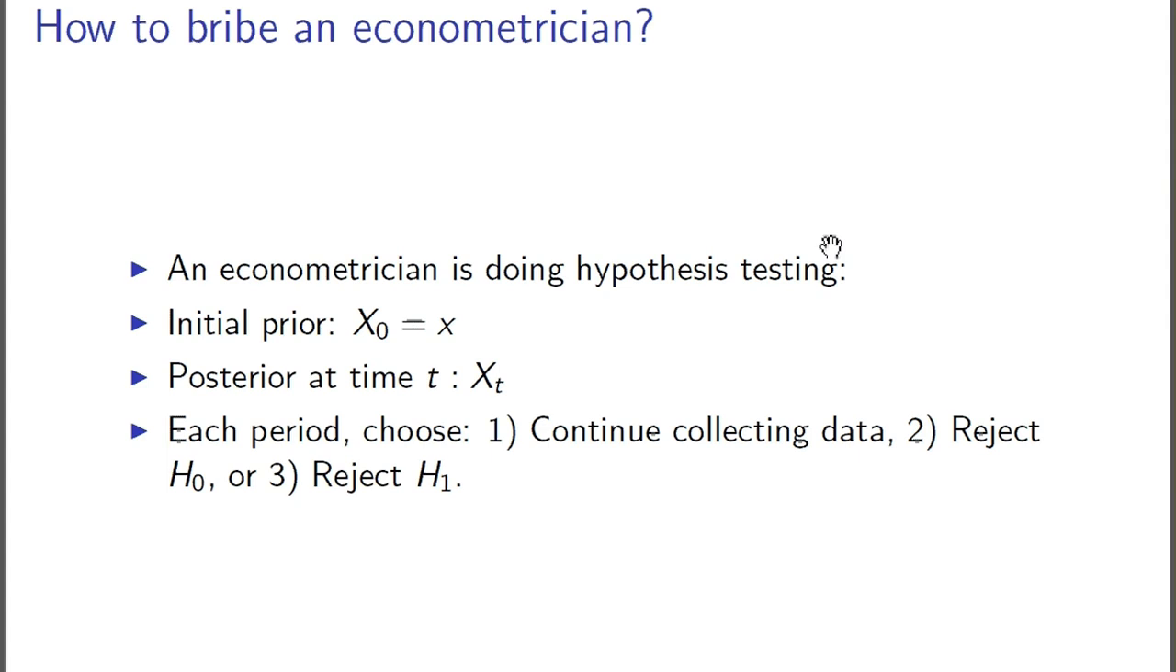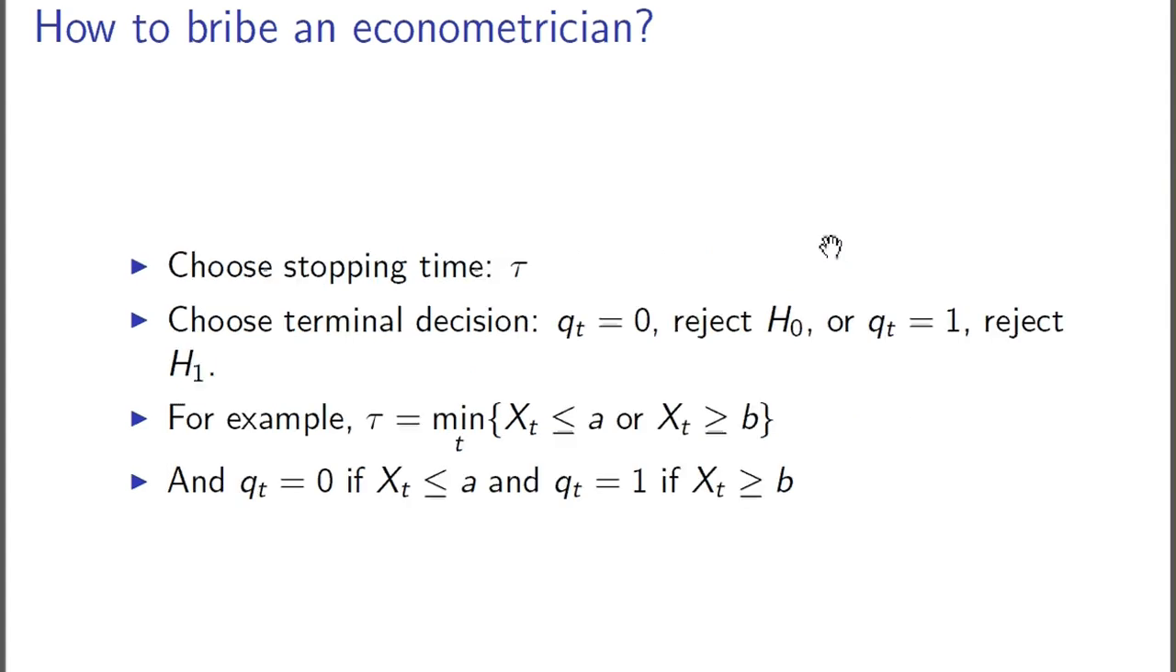So the game is an econometrician is doing hypothesis testing with some kind of prior and posterior after each time t. And after each period, she could choose between three actions: either continue collecting data, or reject the null hypothesis, or make the decision to reject the alternative. So we could think about her decision rule in two parts. The first part is stopping time tau, when to stop. And the second part, the terminal decision, which is after you stop, what decision you make. So either reject the null or reject the alternative.